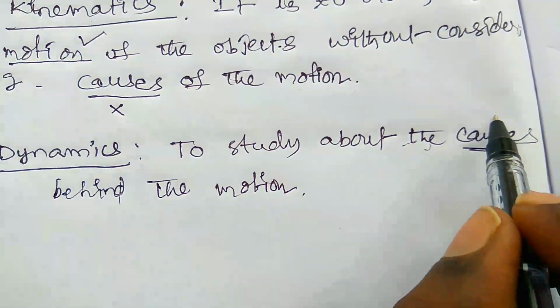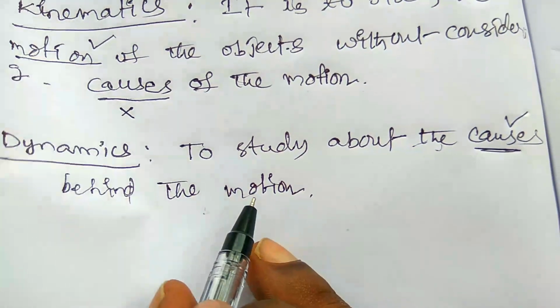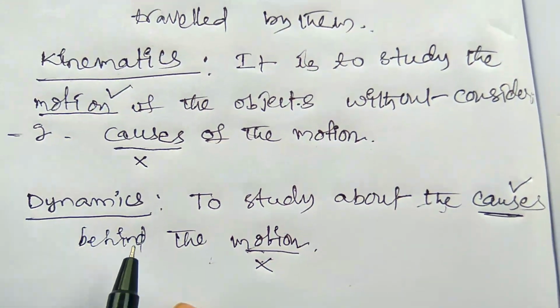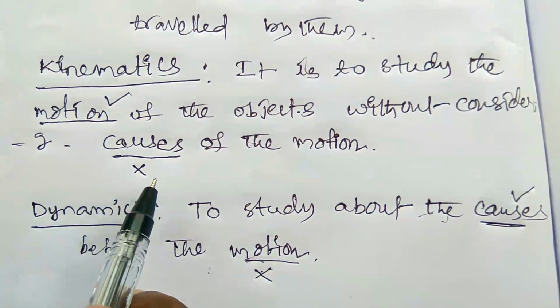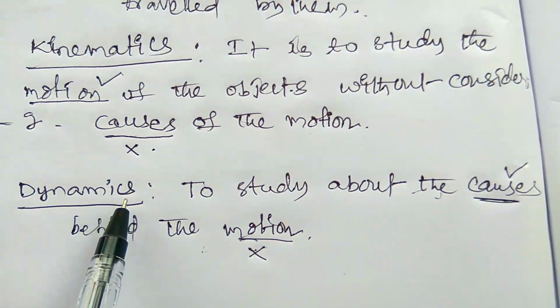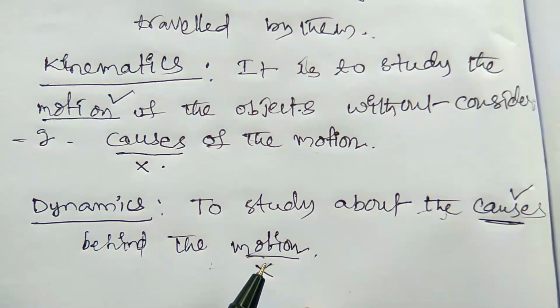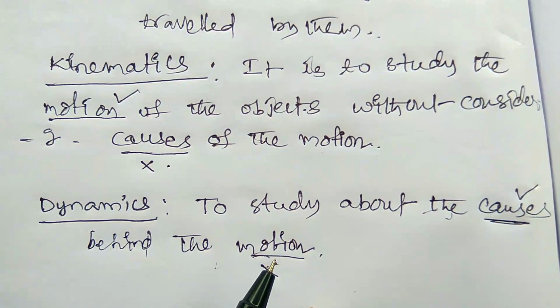In kinematics motion is very important but causes are not important. In dynamics causes are important and motion is not important. So this is the variation between kinematics and dynamics.